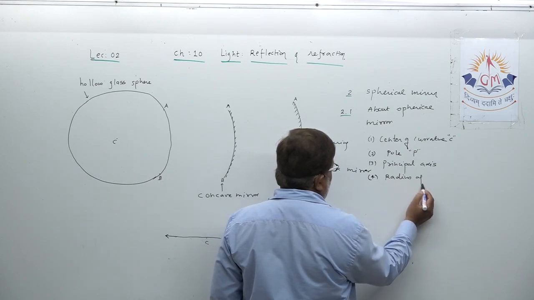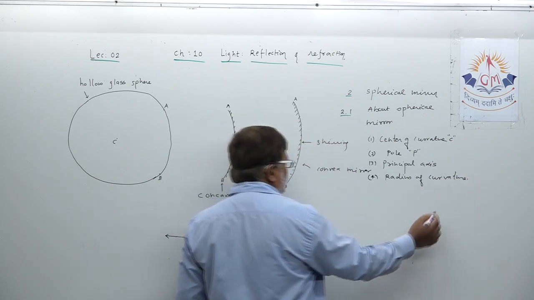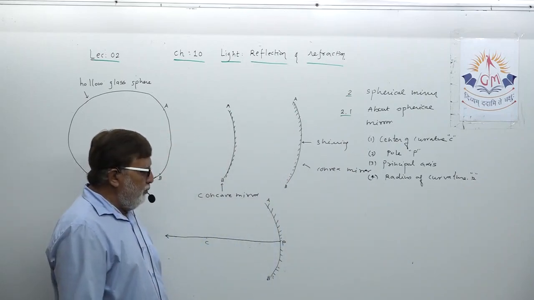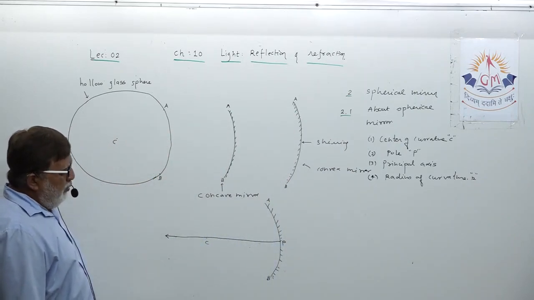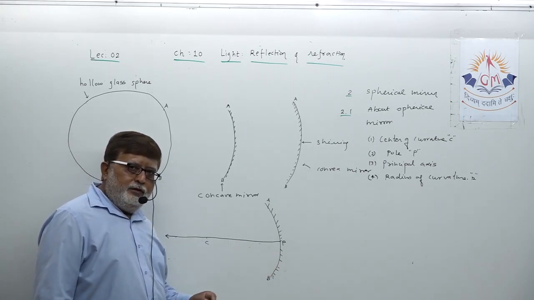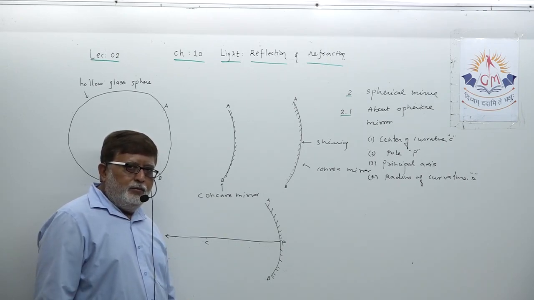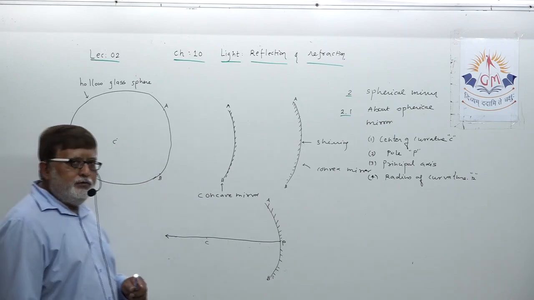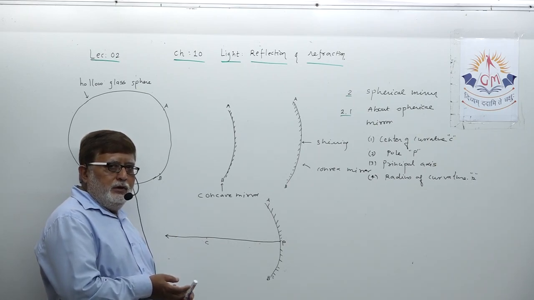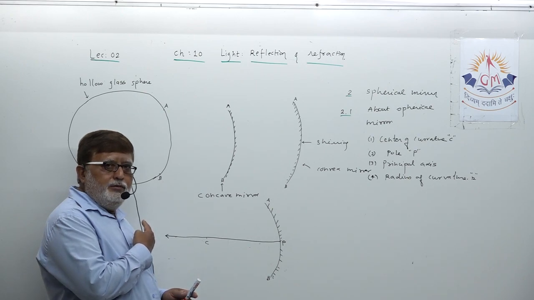Now next definition, radius of curvature, symbol R. What is radius of curvature actually? You have to come back here. Actually it is the distance between pole and center of curvature. But to define it more precisely, every mirror, concave or convex, is a part of an imaginary hollow glass sphere.